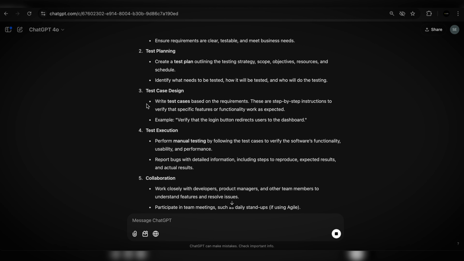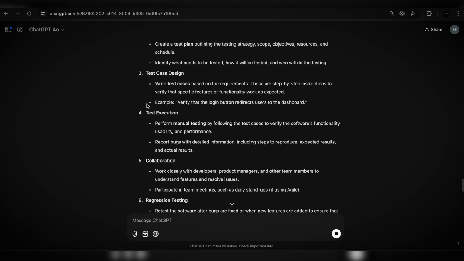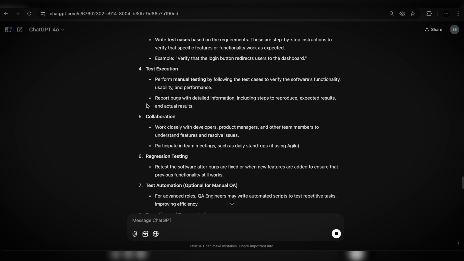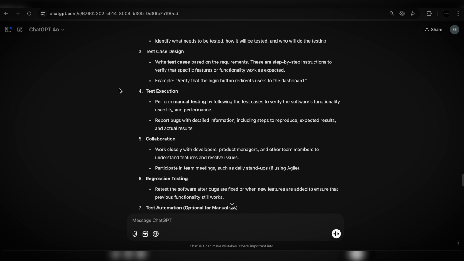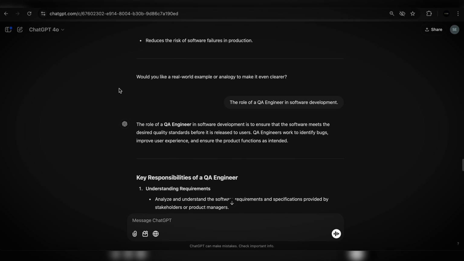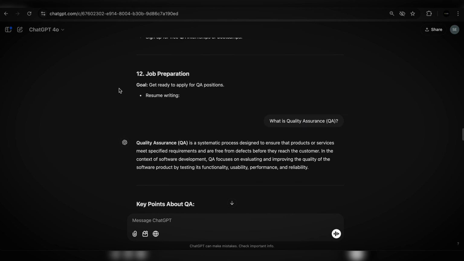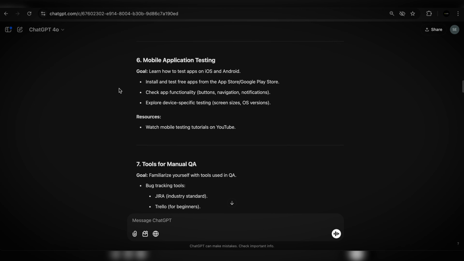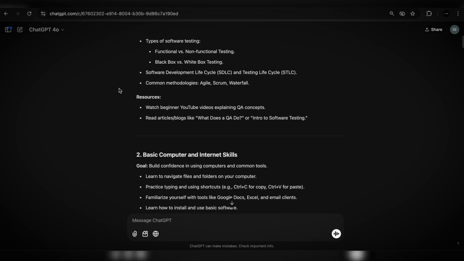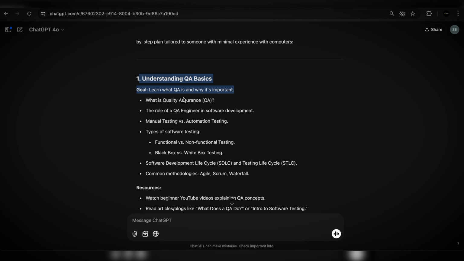There are a lot of topics that you guys will need to go through, and ChatGPT can simply answer all of your questions. It will take a while. It's not the easiest thing to do to have a conversation with ChatGPT. But if you do want to become a QA engineer and if you want to save as much money as possible, I would start right from here.